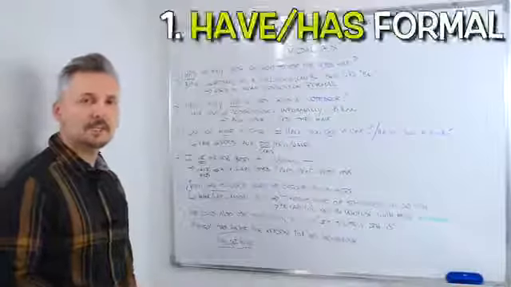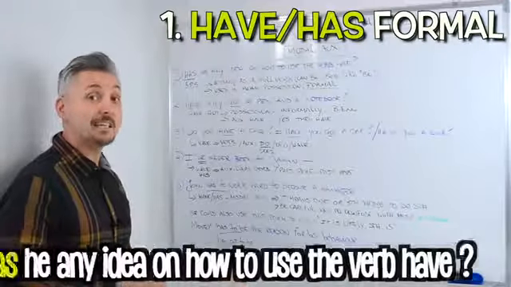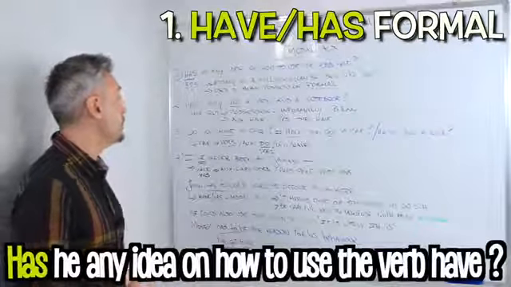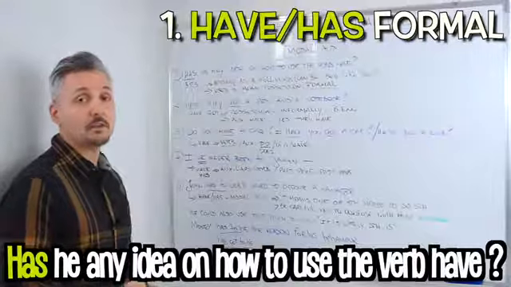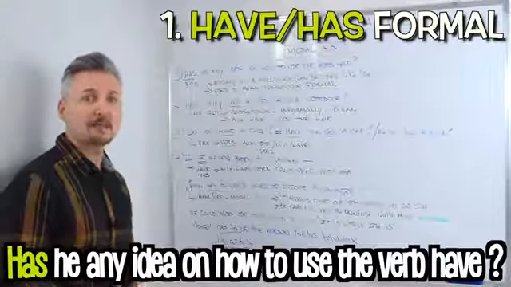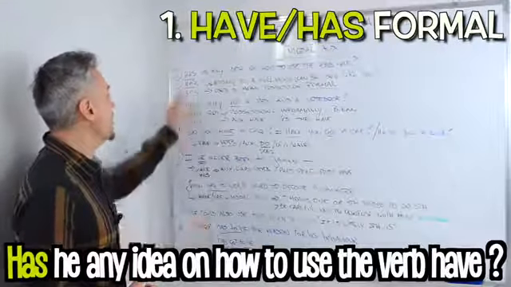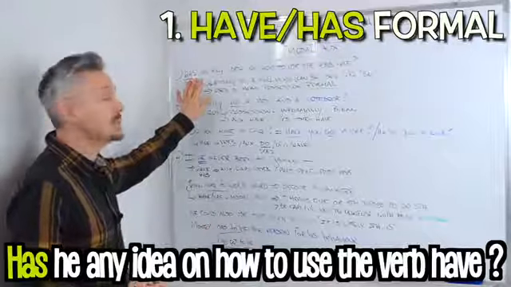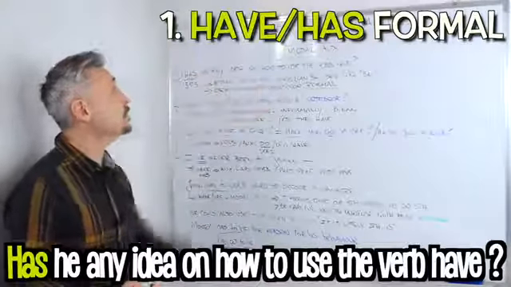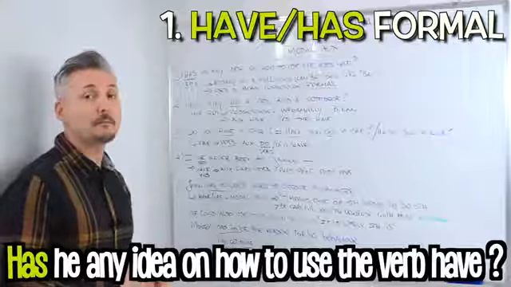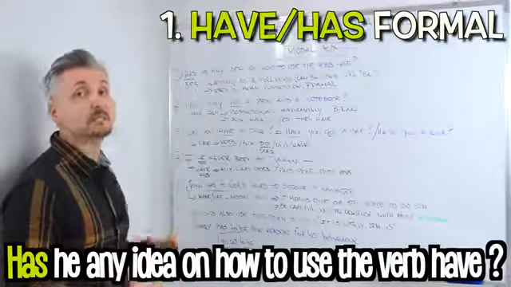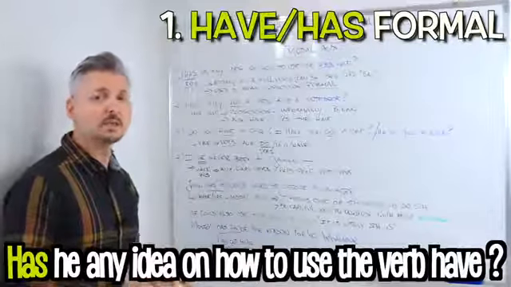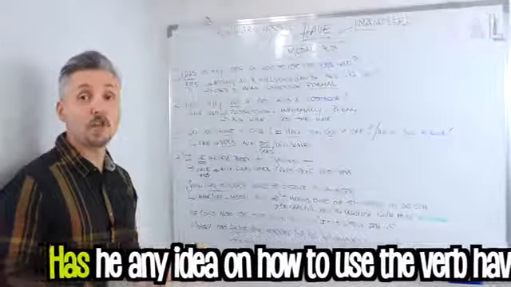My first introductory example was, has he any idea on how to use the verb have? The first thing that we see here is that have is in the third person singular, has. Then we notice that have, or has in this case, is acting as a full verb, much like be. And then have in this case means possession. We only use this form in formal contexts.